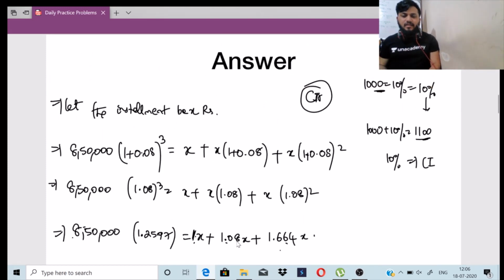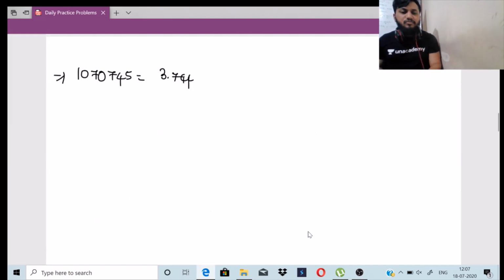Adding 1.664 plus 1.08, that will be 744, right? So that is 3.744x. Okay, so I'll write it here. My handwriting is not legible, so 3.744x.